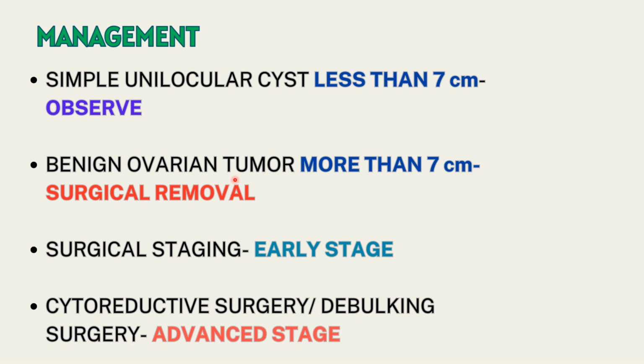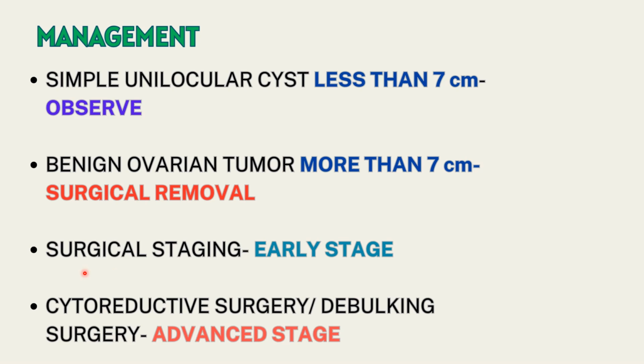Now, a benign ovarian tumor of more than 7 centimeters in size will require surgical removal, due to its potential for transitioning into a malignant tumor, and also due to the potential complications which we've already seen: torsion, rupture, hemorrhage, infection, etc.